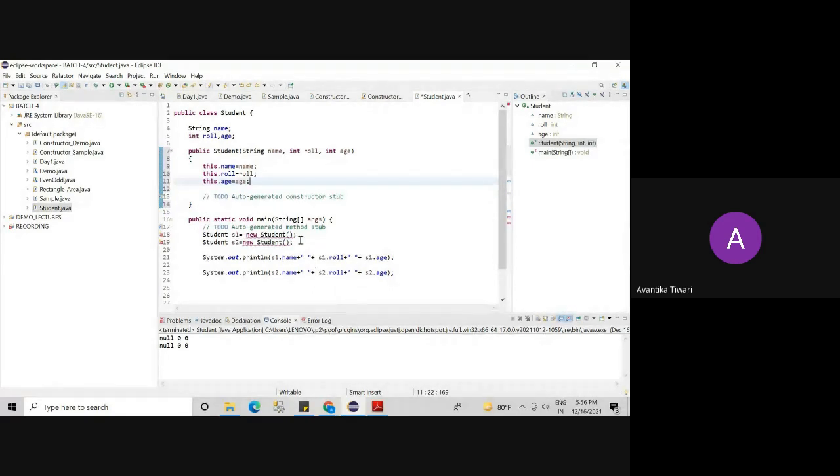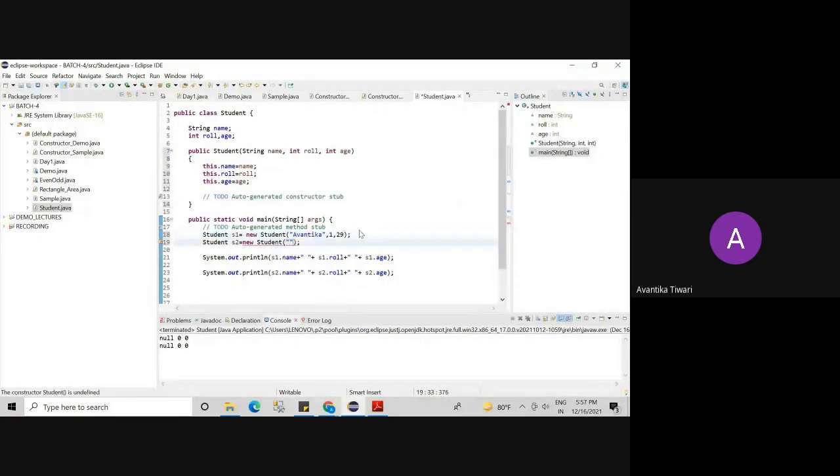So this is clear. Now how many objects do we have? S1 and S2. So we need to pass the parameters from here. The first parameter that I will pass will be in the same order: a String parameter, then an integer parameter, and then again an integer value. So what is the first parameter? Let's pass Avantika. Comma. Then what is my roll number? My roll number is 1. What is my age? My age is 29.